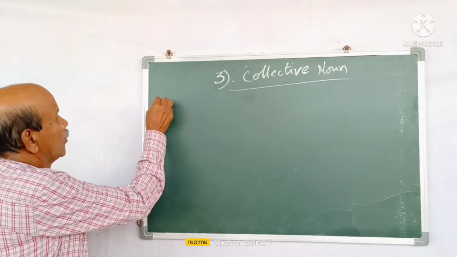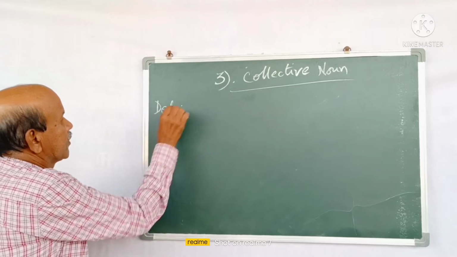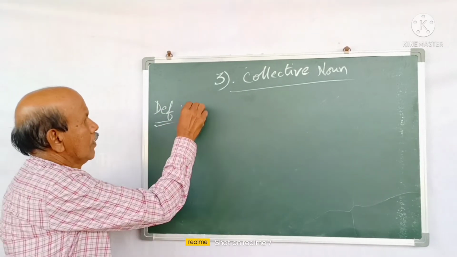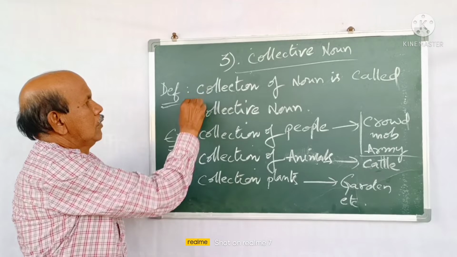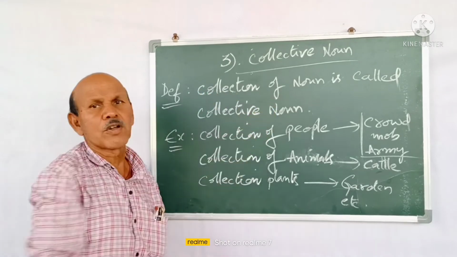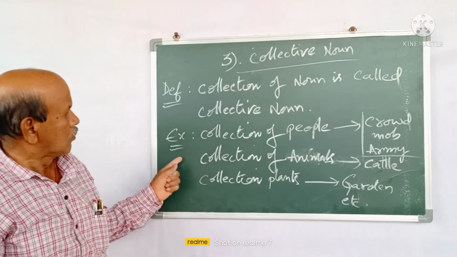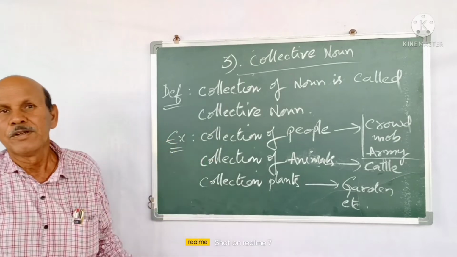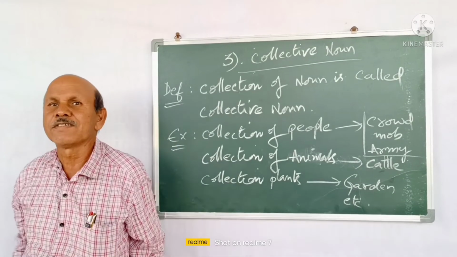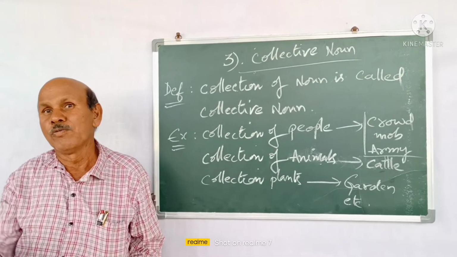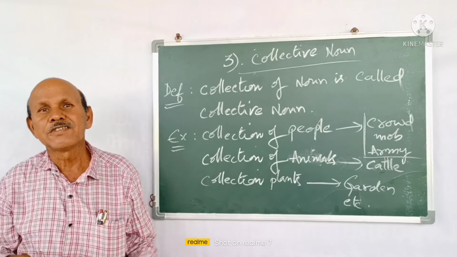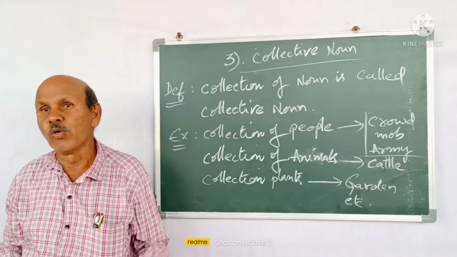I will give a small definition. A collection of nouns is called a collective noun. A collection of people: when some people gather in one place, we call it a crowd. So the word crowd is a collective noun.